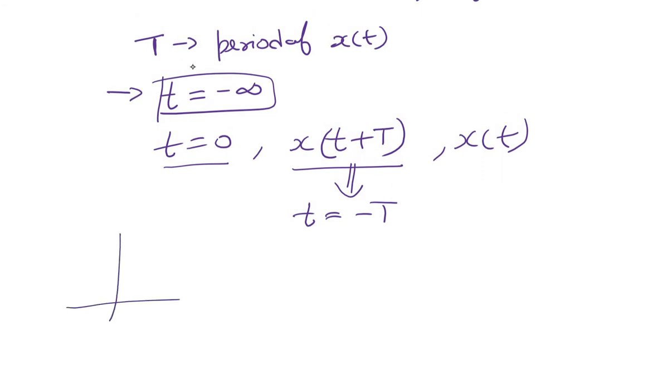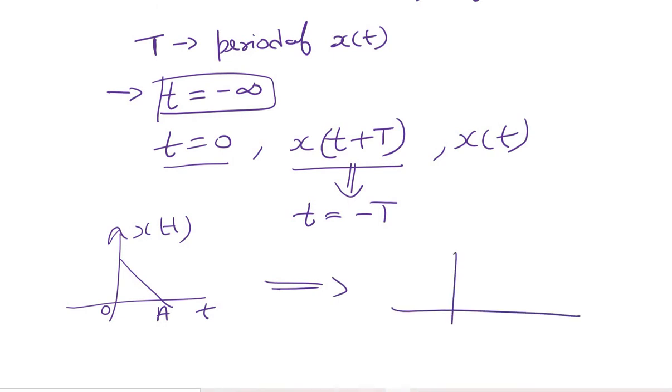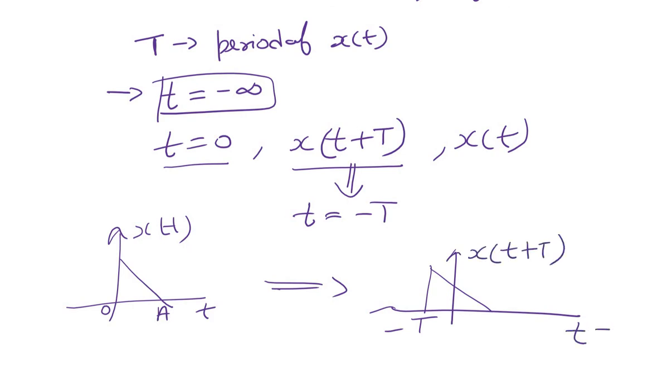If we take a very simple example, let's say this is x of t, and if we time shift the signal by capital T, which is a positive quantity, the signal will become something like this. Now, are these two signals same? No, because the signal starts at time t equal to 0.